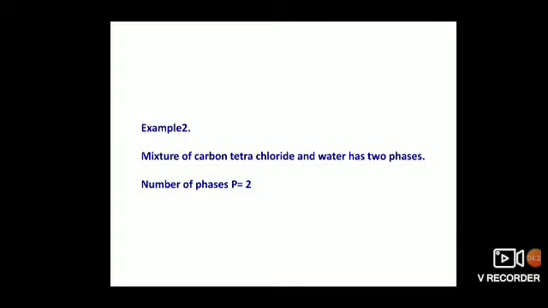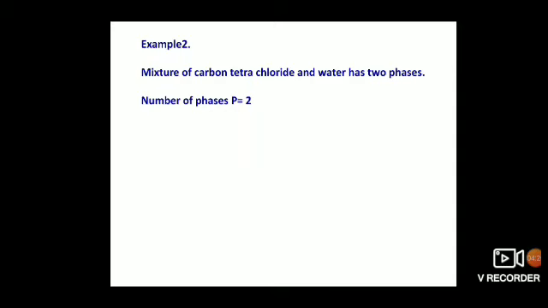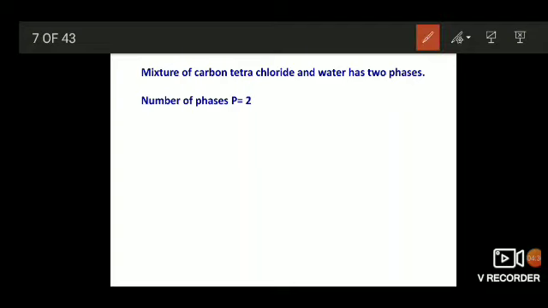Now coming to the next example, a mixture of carbon tetrachloride and water has 2 phases. Here these two are liquids. So take water in a beaker.